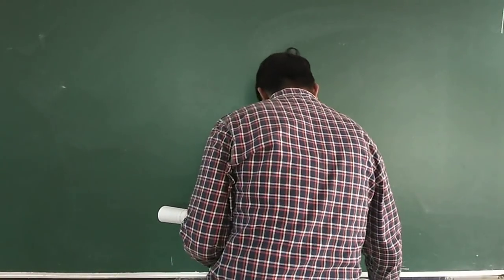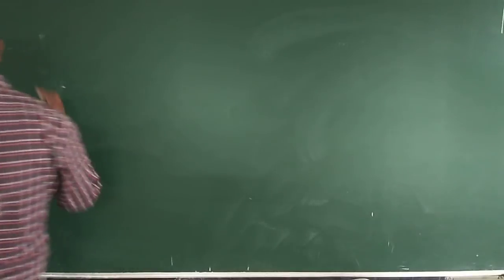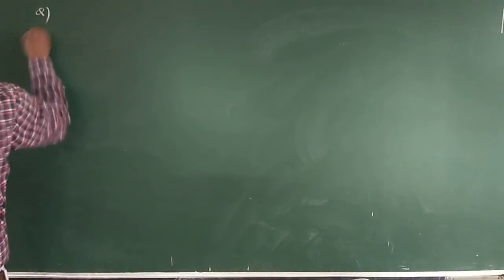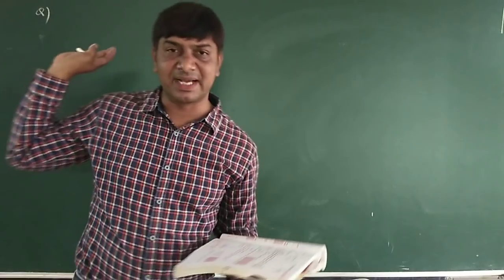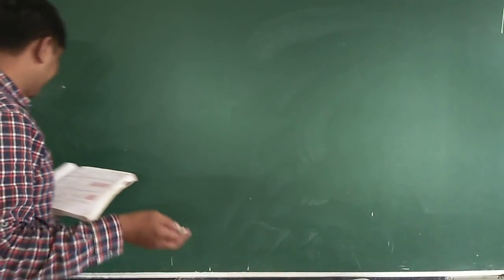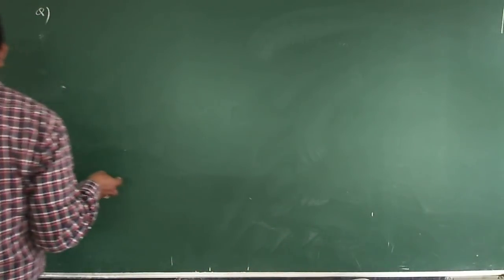Now see here, first question. Applications. Based on these concepts, ABC and DEF are two similar triangles.